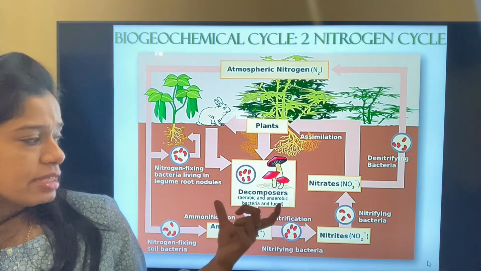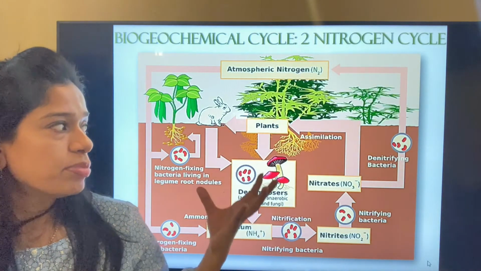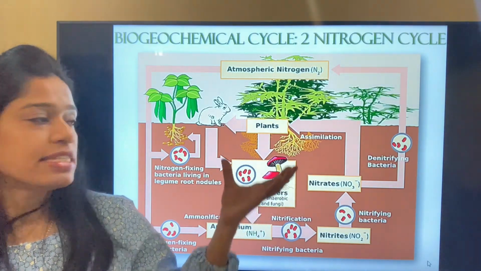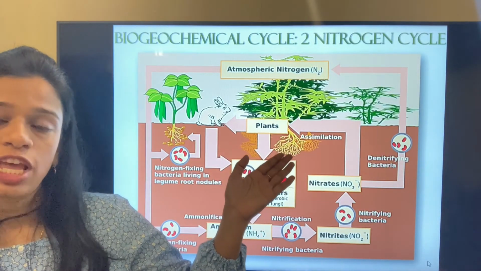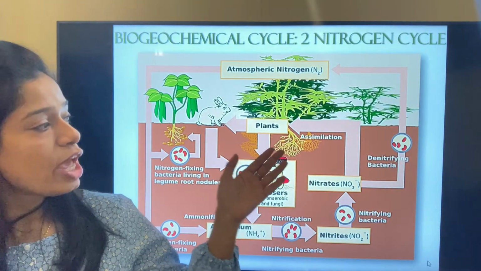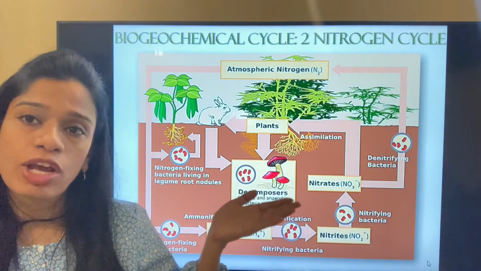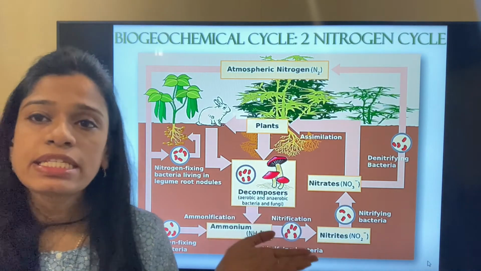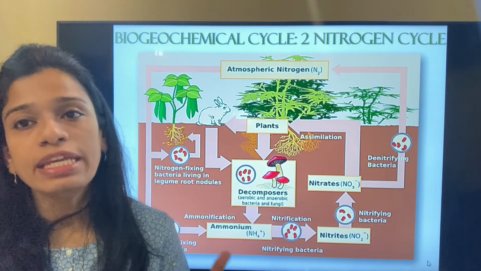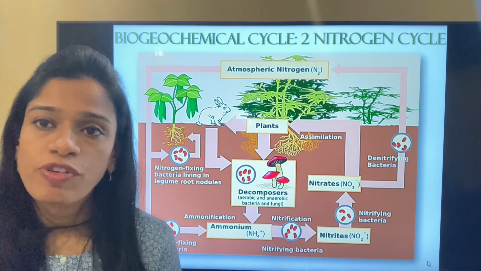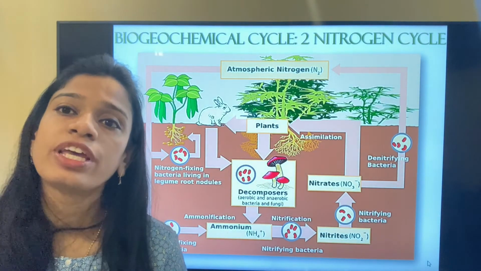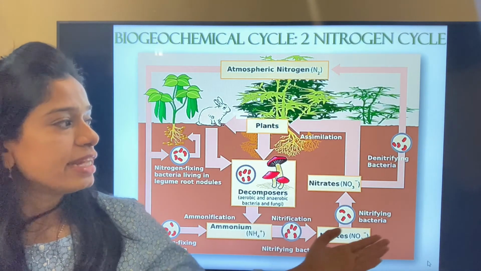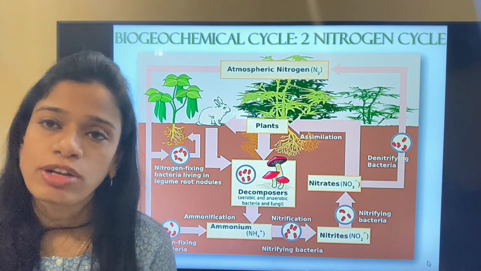Now in between this, when plants, animals or human beings die, the remains stay on the plant surface or on the land surface. Slowly, with the pressure, it starts decomposing and comes down under the layers of the soil. Slowly, over years together, it turns into a fossil. This fossil also gives off nitrogen, which mixes into the soil, and this is later again given out to the atmosphere.